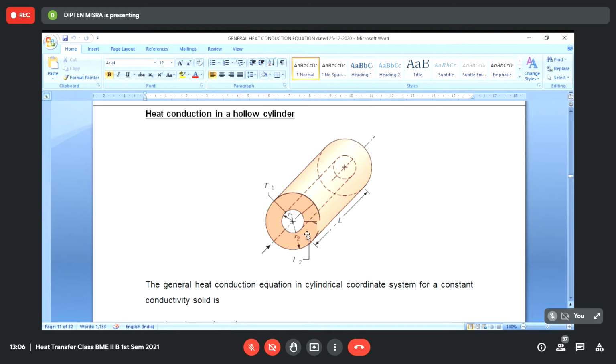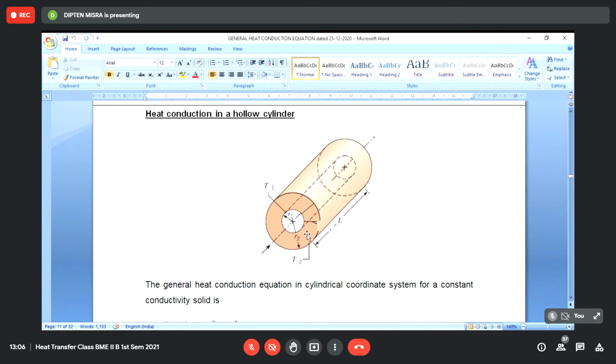This is an example for a hollow cylinder. There may be a solid cylinder, like in the case of a billet being prepared in a steel plant. Cylindrical billets may be prepared, cylindrical rods may be prepared. They may be used in construction industries or some other purpose. What you are saying is also an example.